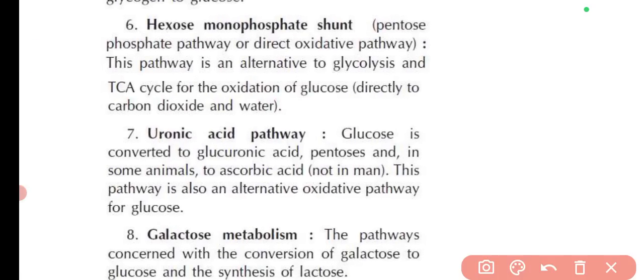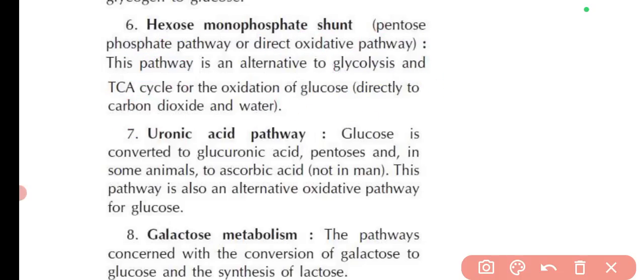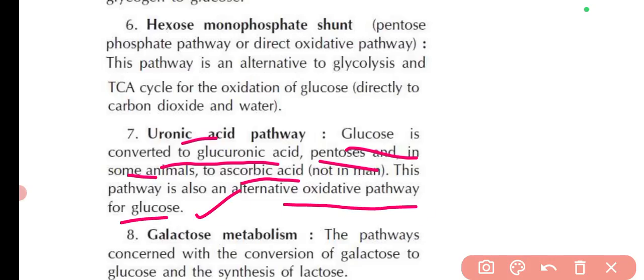The next is the hexose monophosphate shunt pathway, which is also known as the pentose phosphate pathway or direct oxidative pathway. This is an alternative pathway to glycolysis and the TCA cycle for the oxidation of glucose, directly to carbon dioxide and water. Then there is the uronic acid pathway, in which glucose is converted to glucuronic acid, pentoses, and in some animals to ascorbic acid as well. This pathway is also an alternative oxidative pathway for glucose.